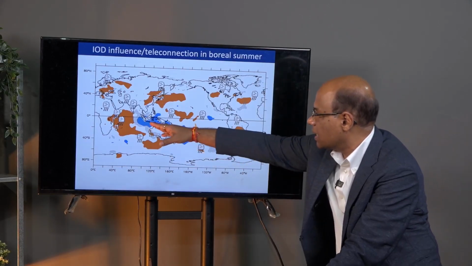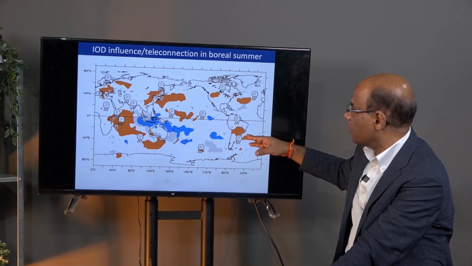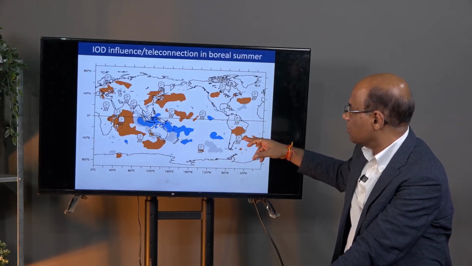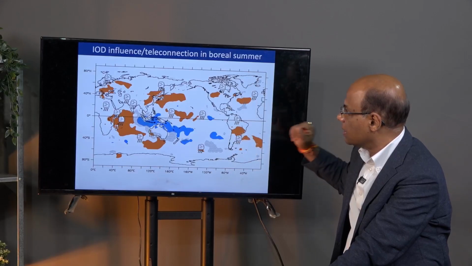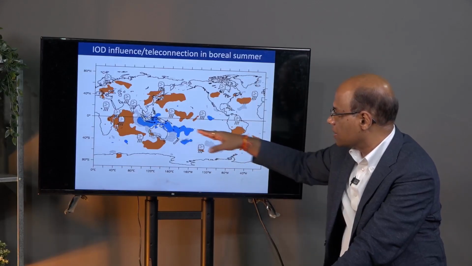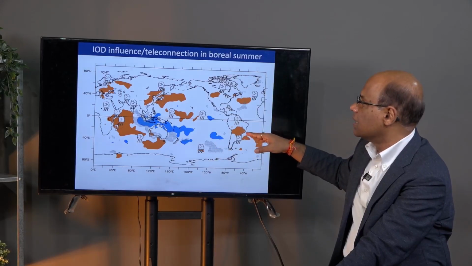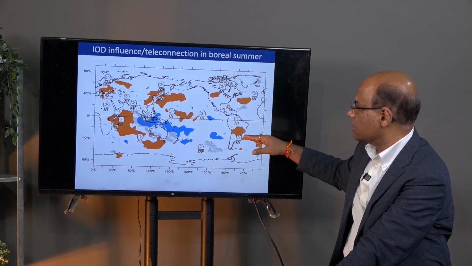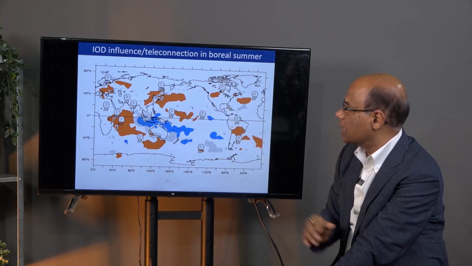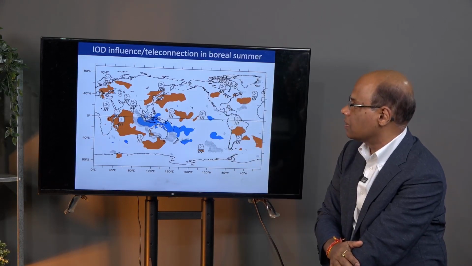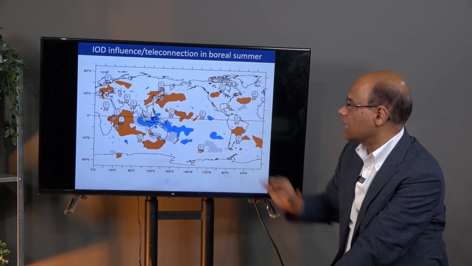So, if you have an Indian Ocean dipole, especially a positive Indian Ocean dipole, then we expect more rain and warm conditions over Argentina, northern Argentina and southern Brazil, the La Plata region here. We found that the atmospheric teleconnection can bring information from the tropical Indian Ocean and can influence the rainfall and temperature over South America. Similarly, the Indian Ocean dipole can influence the summertime conditions over Europe, especially Western Europe, and also East Asia and Japan.